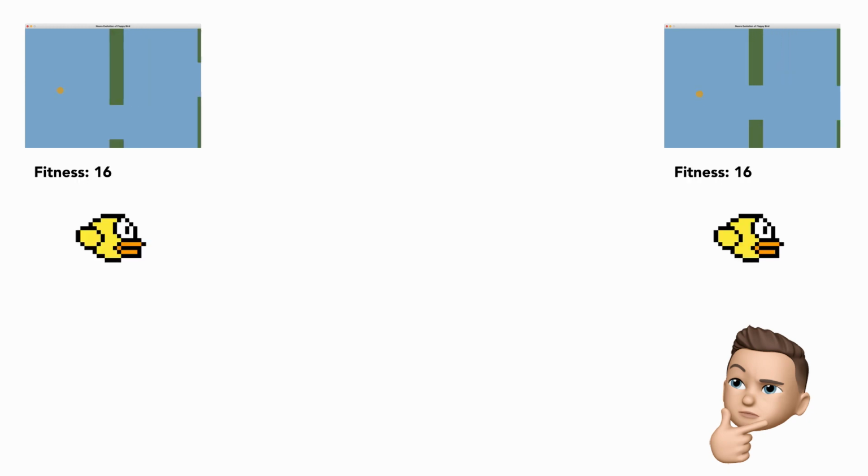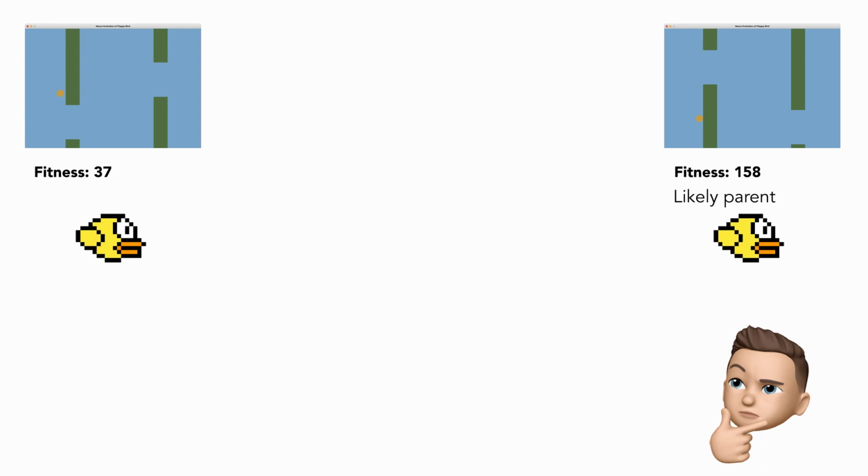Then we need to add the genetic algorithm. First, we need to define a fitness function which rewards birds which do better. We'll do this by increasing each bird's fitness for every frame it's alive. Once the whole population has died, parents are randomly selected from the previous generation based on their fitness. This means that a bird which survives for several pipes is much more likely to pass on its genes to the next generation than one which crashes straight away.